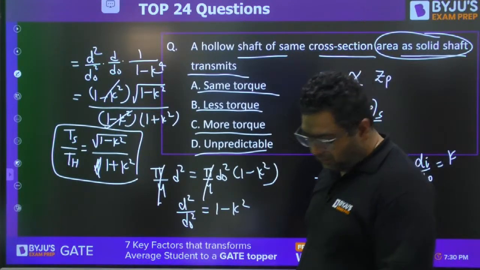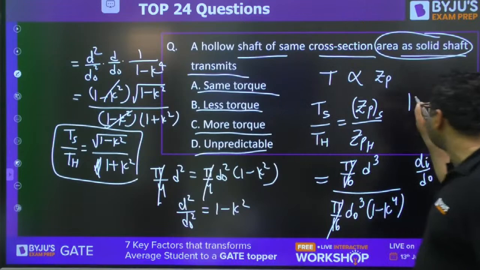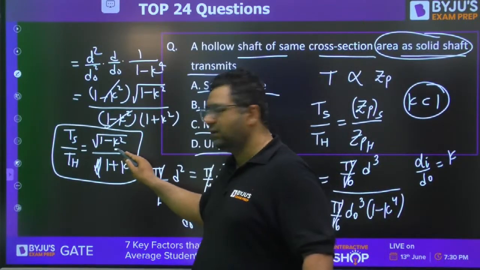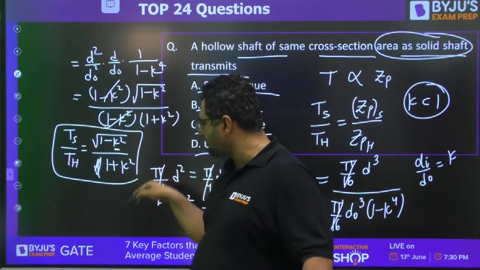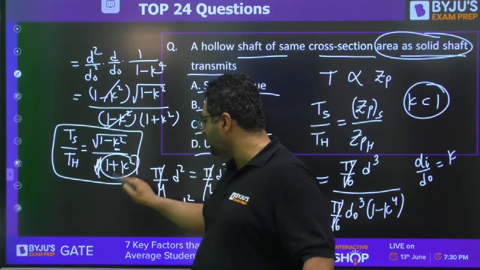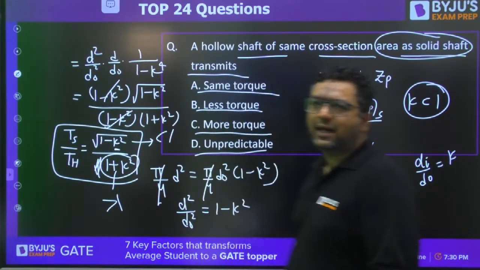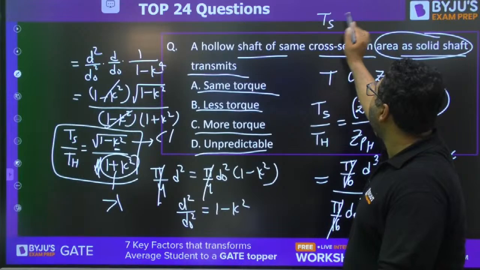Note down, Arun, because you know that k is always going to be less than 1. So you can very easily find out. k is less than 1. So 1 minus k square, 1 plus k square. I feel this term is always going to be more than 1, and this term is always going to be less than 1. So you can directly say Ts is less than Th.